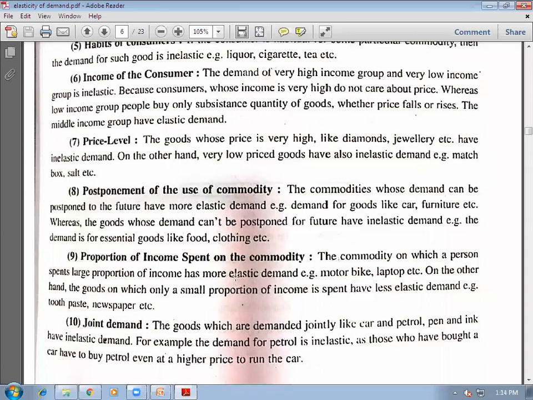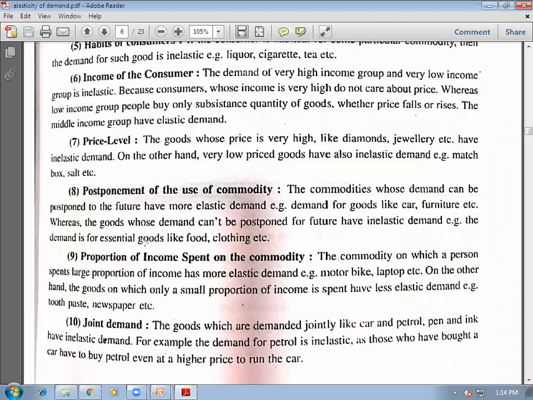Then proportion of income spent on the commodity. If proportion of income spent is very small, then demand will be inelastic because you will not feel change in prices. There will be no change in demand with change in prices of commodities like salt, like newspaper. Proportion of income spent is very less on these commodities, right? If you spend a large proportion of your income on a given commodity, like laptop, house, or car, then their demand will be comparatively elastic.